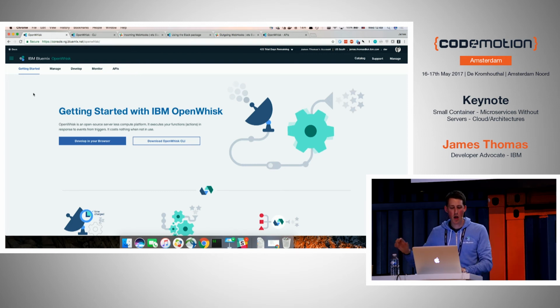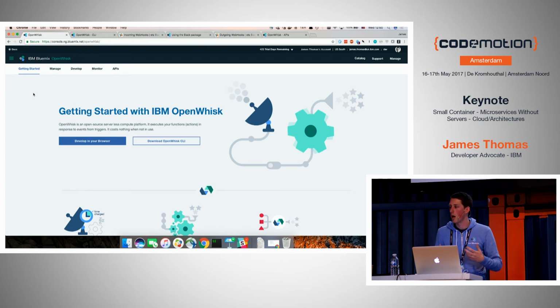So as I said, OpenWhisk is open source. It's an Apache project now, so you can pull down the whole platform and run it in a VM locally if you want to play around with it. You could deploy it yourself to other infrastructure providers. People have done that, run it on Amazon, run it on Google. But I think the easiest way, if you just want to play around with it and get started, is we provide you a hosted OpenWhisk service that you can just sign up for a free account and get to use. And it's the same open source project. It's the same open APIs. Adobe also have a serverless platform now based on OpenWhisk, their second provider.